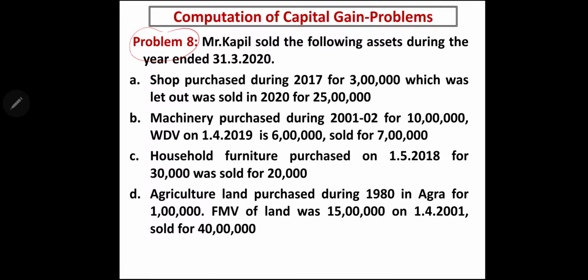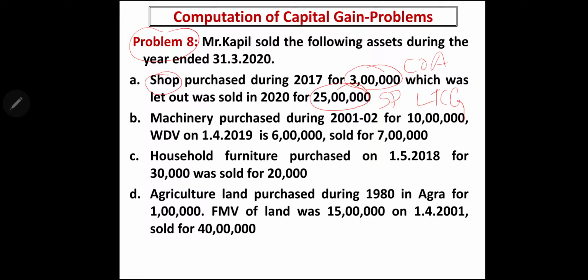Problem number 8. Mr. Kapil sold the following assets during the year ended 31st March 2020. Shop purchased during 2017 for 3 lakh. This is our cost of acquisition, which was let out, was sold in 2020 for 25 lakh. This is our selling price. This asset is a long-term capital asset because it is held by the assessee for more than 24 months. Therefore, we have to do the indexing for the asset.